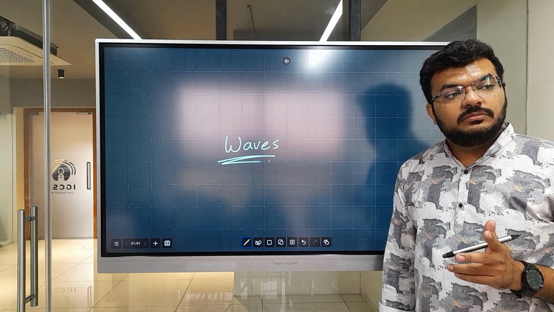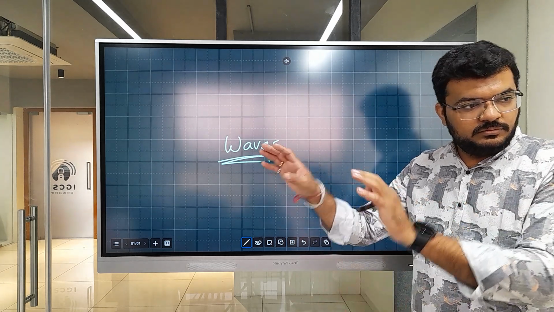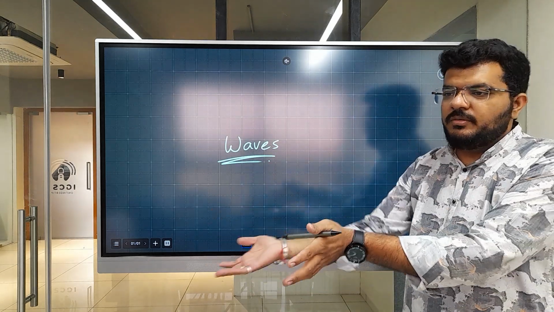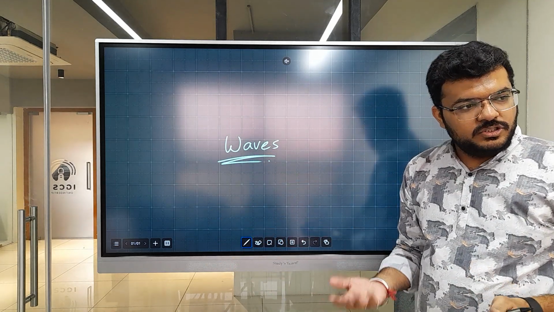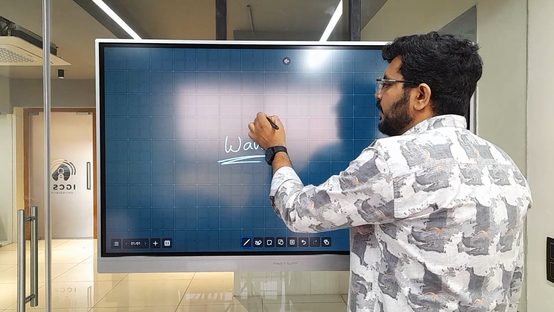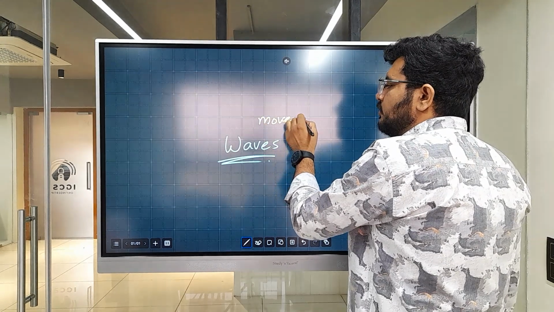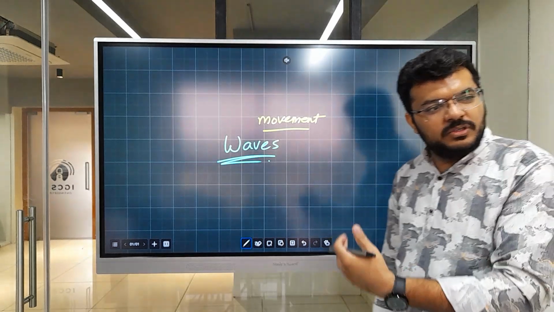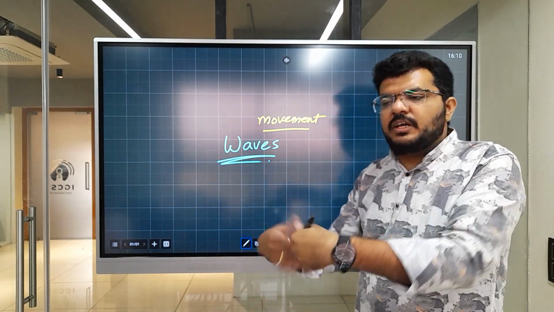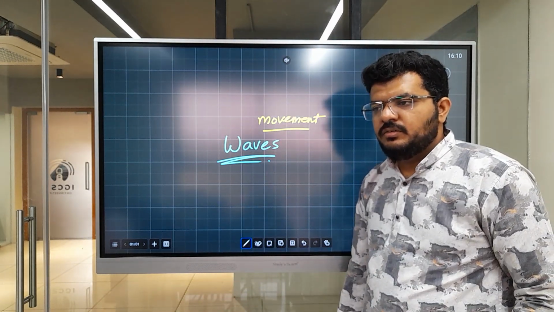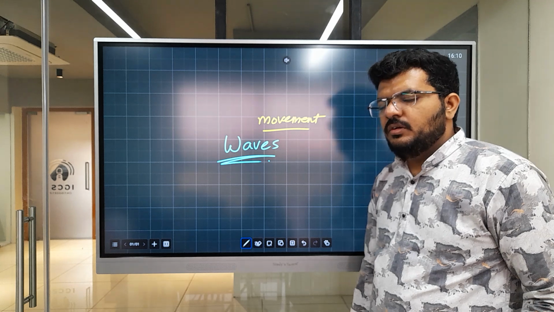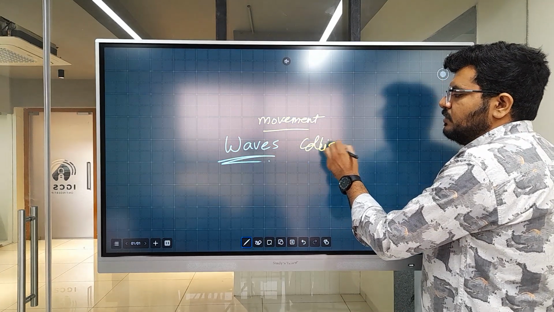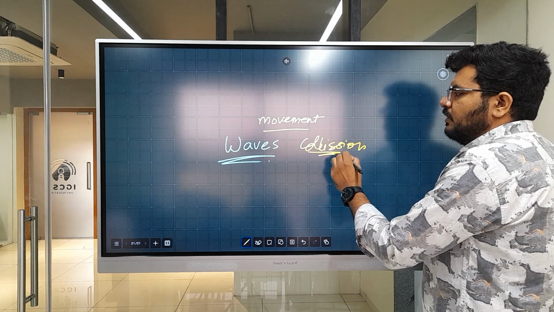Waves are like... This is a wave. But what is this? What am I doing? What does it constitute? Okay, there is some movement in waves. Then, what kind of movement? Can you say something more about this movement? Particles colliding with each other and moving. Okay, there is also collision, right? What else? There is movement.